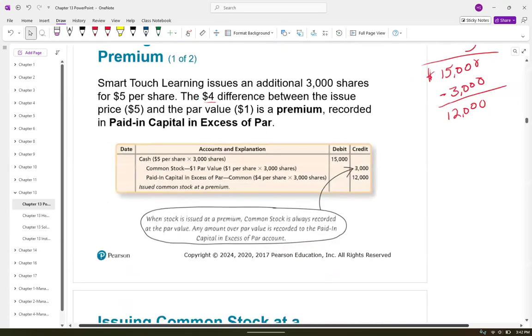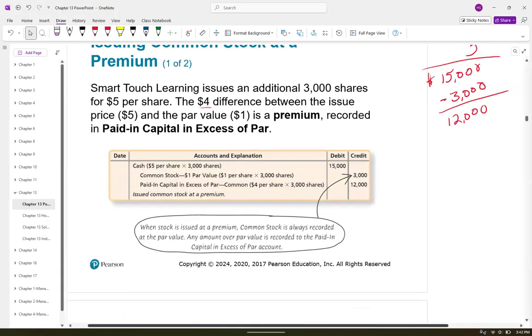We're going to credit a new account. This one's got a big account name, so beware. We have paid-in capital in excess of par, common, $4 times the 3,000. We did it up here a little bit differently, but the math should work, because we only issued 3,000. Just because we got the exact same amount of cash does not mean these journal entries are the same. In that first entry, we issued 15,000 shares. We only issued 3,000 shares in this entry.